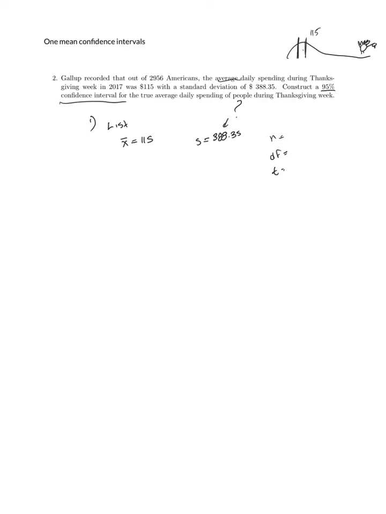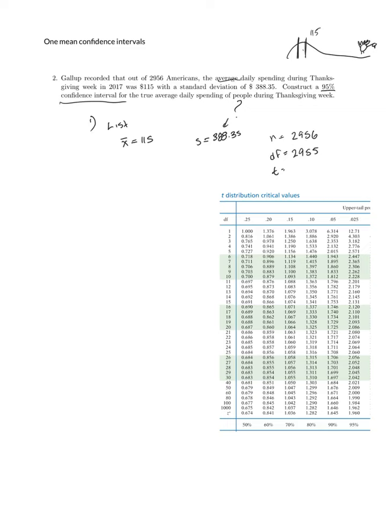Getting back into this problem, n is 2,956, which means my degrees of freedom is going to be one less than that, 2,955. To find my t-score, I need to go ahead and put in my t-table. There it is. Just like before, we're going to start by finding our confidence level on the bottom, 95%, and tracing that up. I want to be in this column right here. And then I'm going to come over here and find my degrees of freedom. Now, I've got degrees of freedom 2,955, which means when I look down here, it's not exactly there.